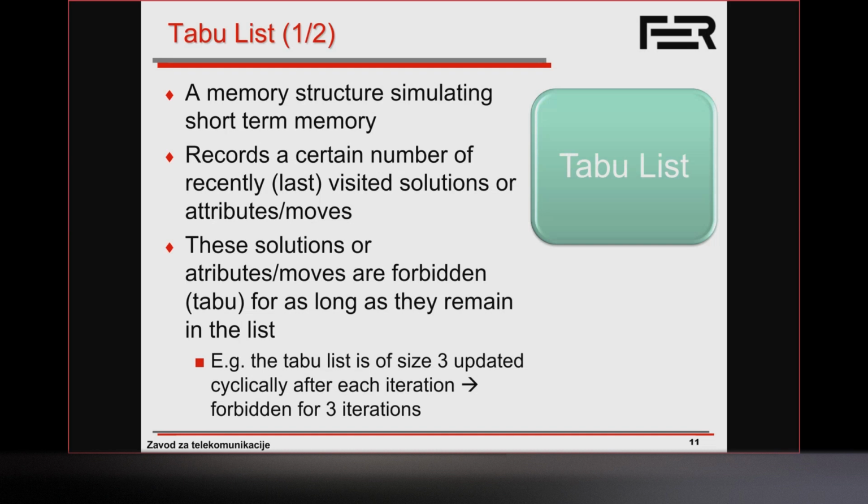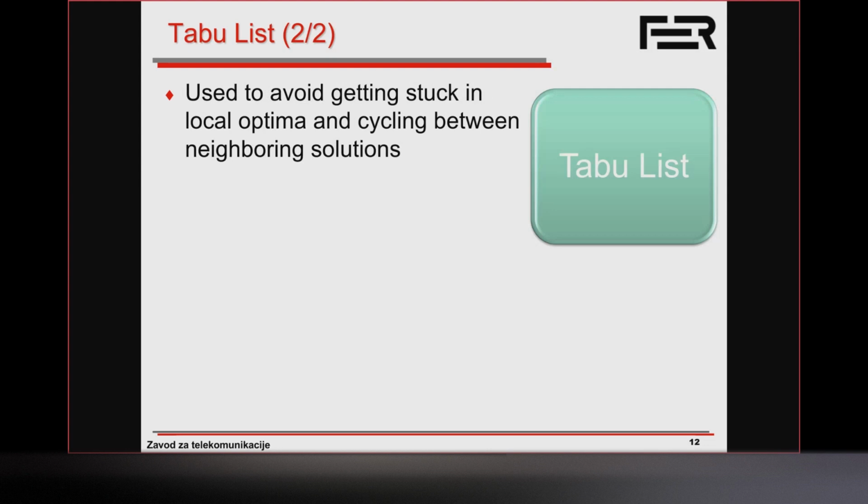So the idea of this short-term memory in terms of a taboo list is to prevent cycling. We want to prevent going back to solutions that we have already found. As I said, the most popular way to represent the taboo list is to record these move attributes. And that's going to, of course, directly depend on the neighborhood structure that we use.